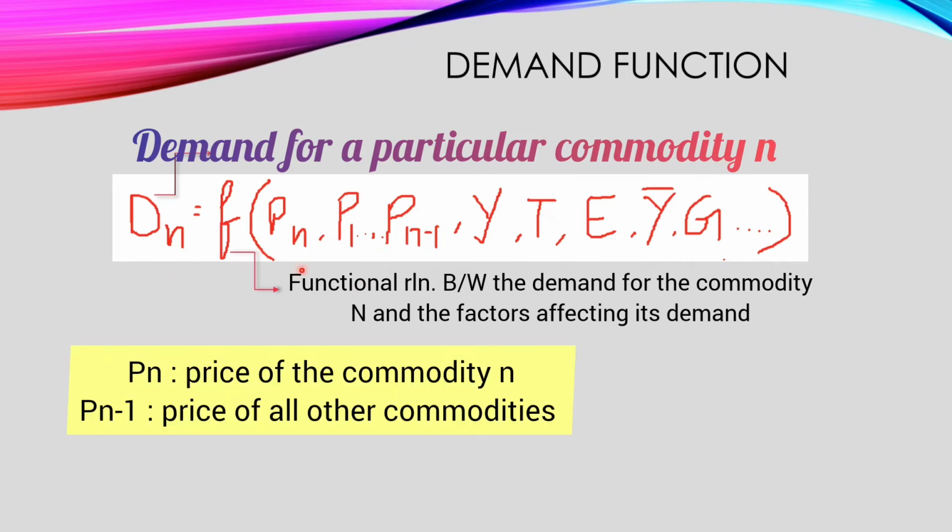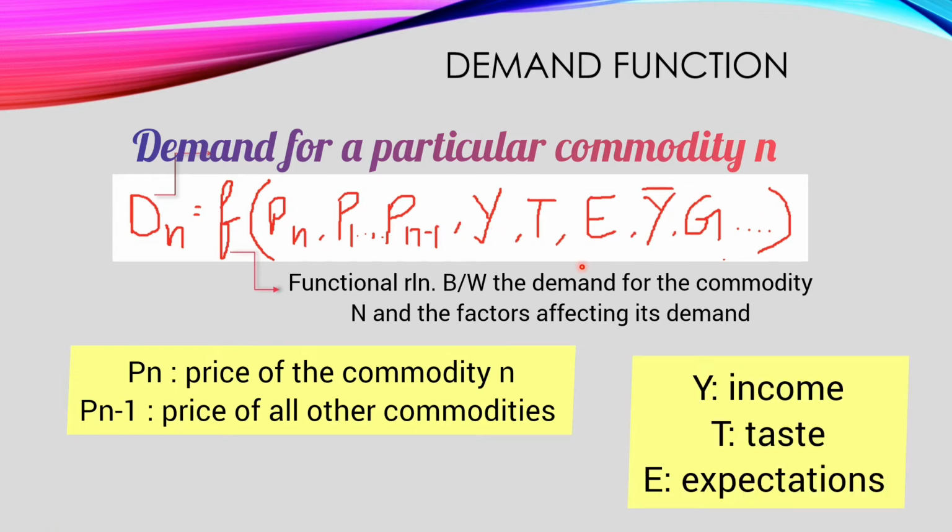P क्या है? किस चीज का प्राइस है? जिस कमोडिटी को हम कंसीडर कर रहे हैं. Then P1 ... Pn-1 indicates the price of all other commodities, which can affect the demand of that particular commodity. Right? Y is the income, T is the taste, E is for the expectation.